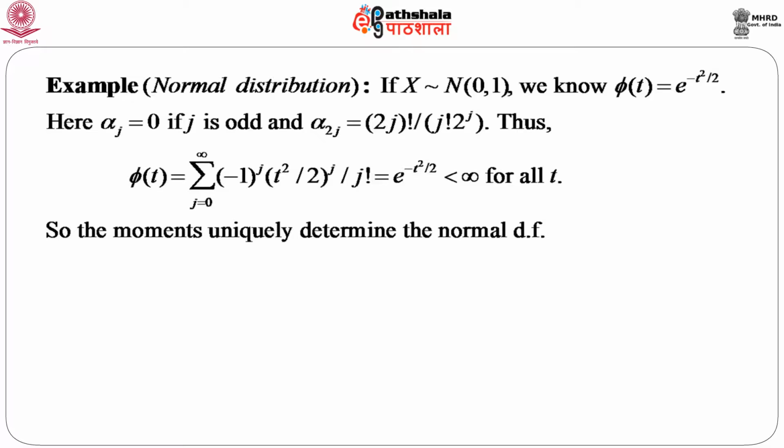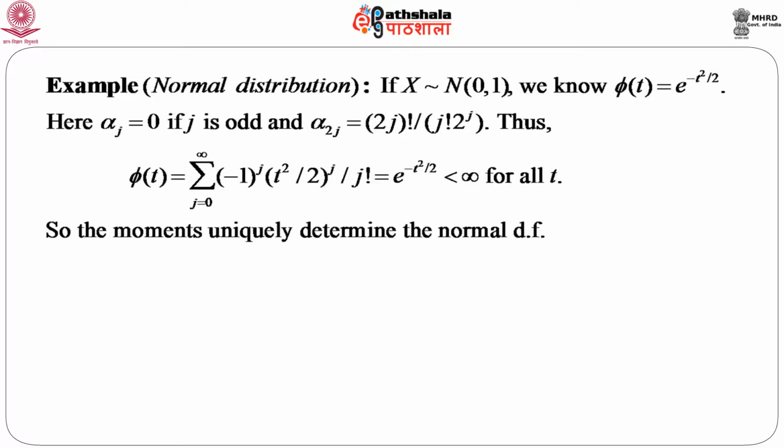Thus, we can write phi t as the sum over j equals 0 to infinity of minus 1 to the power j, t square by 2 to the power j, by j factorial, which is in fact e to the power minus t square by 2, which is less than infinity. That means, moments of all order exist for a normal distribution. So, we can say by virtue of the previous theorem that moments uniquely determine the normal distribution function.